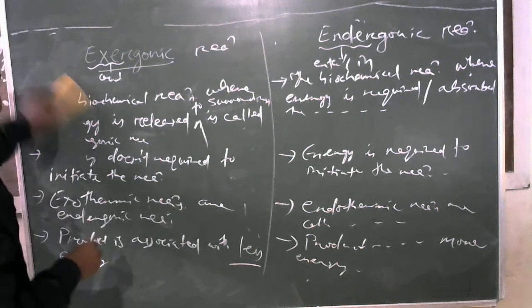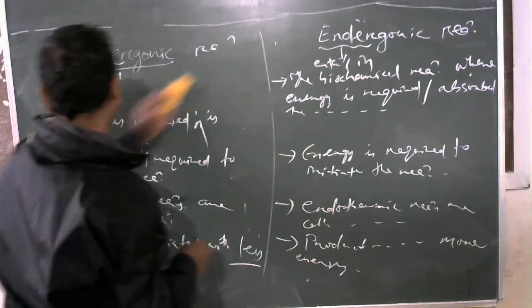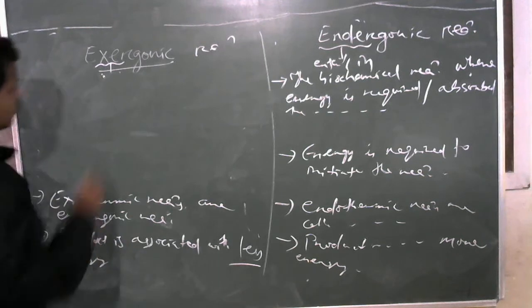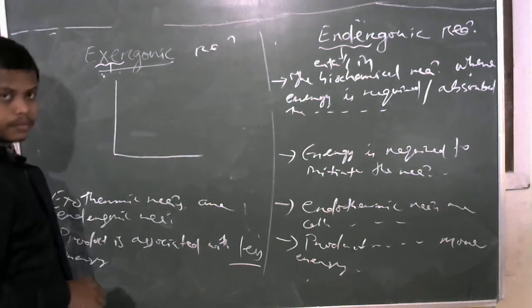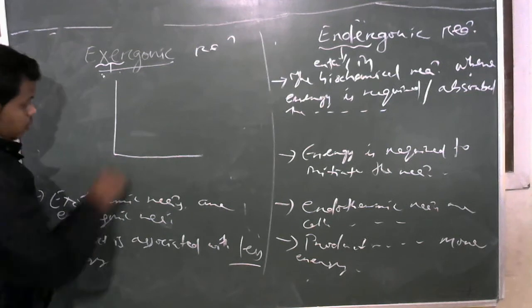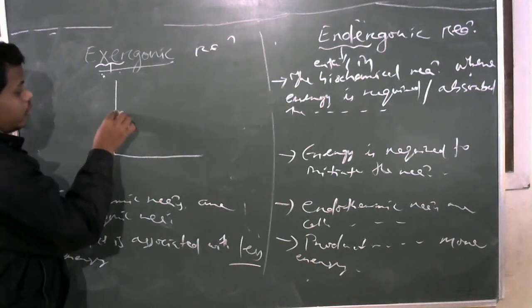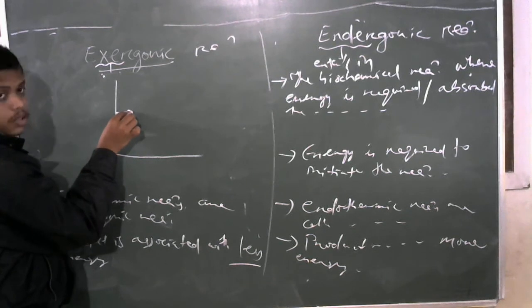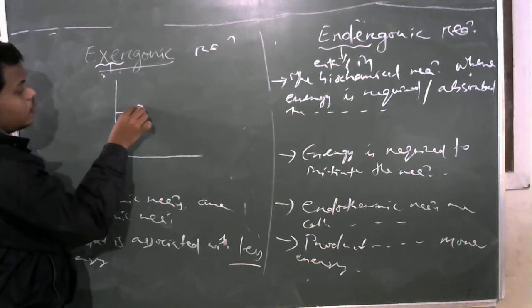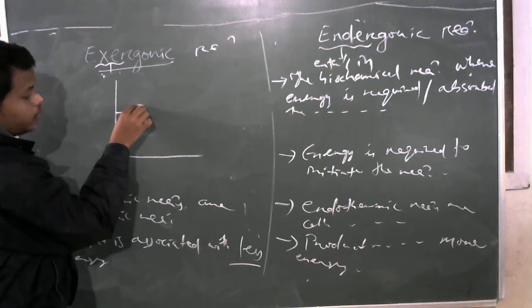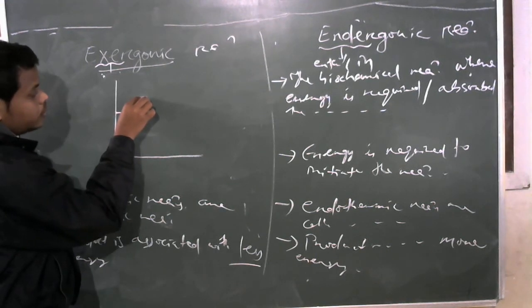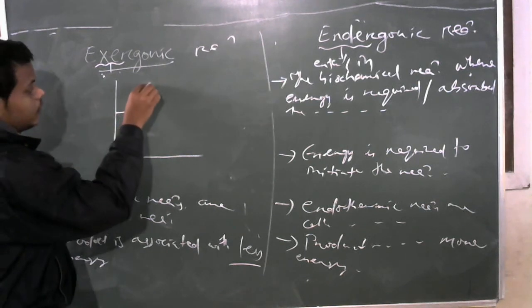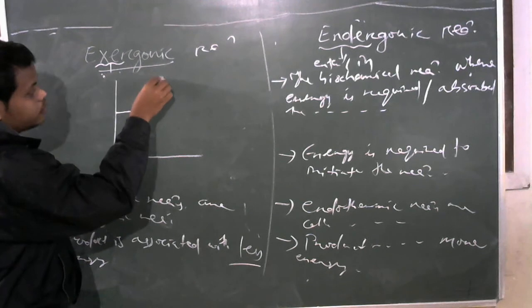If you draw the graph, in an exergonic reaction energy is not required to be supplied; sufficient energy is there when the reaction starts. In the process of the reaction, the energy increases till a certain point.